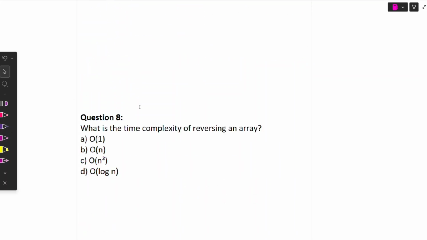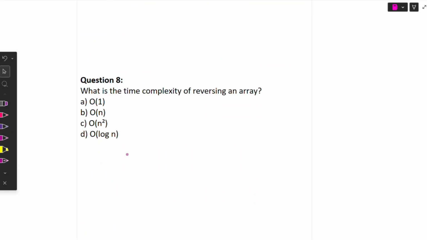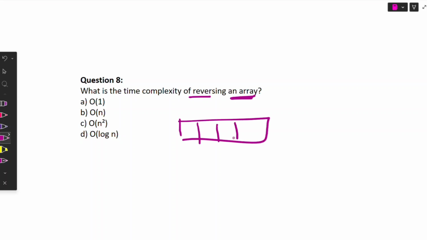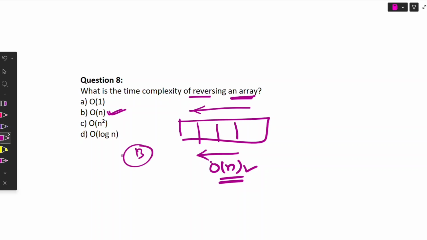Now moving to question number 8. What is the time complexity of reversing an array? If an array is given over here and we need to reverse it, what is the time complexity? We know that for traversing, the time complexity is big O of n. If we are reversing it, the time complexity is the same, so big O of n is the right answer. So option B is correct over here.